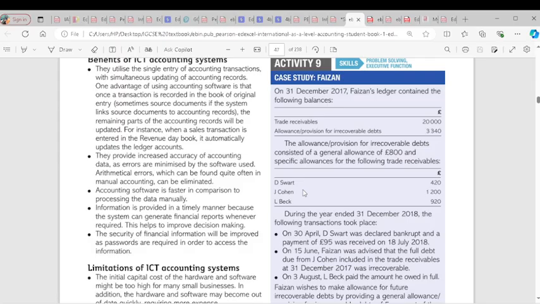We have activity 9. Trade receivables. On 31st of December 2017, the ledger contained the following balances. Trade receivables were 20,000. The allowance for irrecoverable debt was 3,340, which consisted of a general allowance of £800 and a specific allowance.